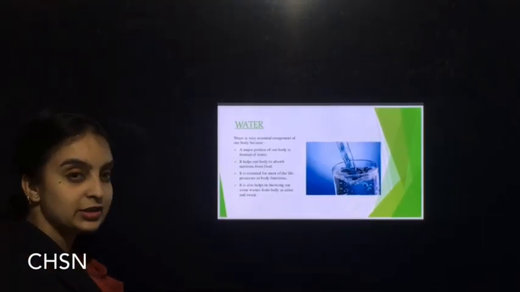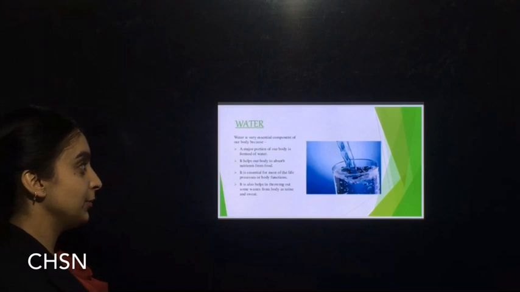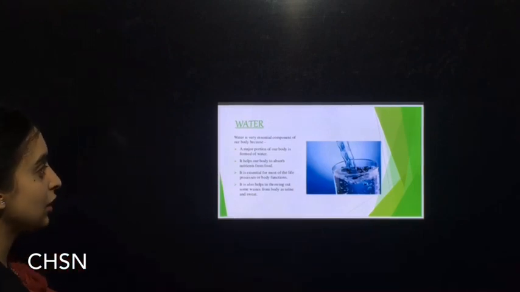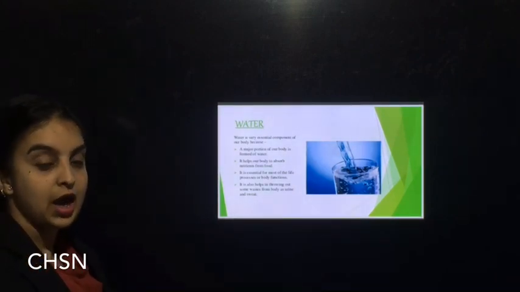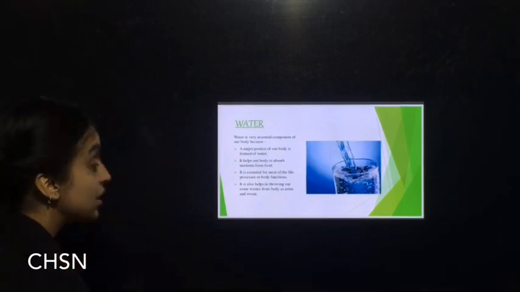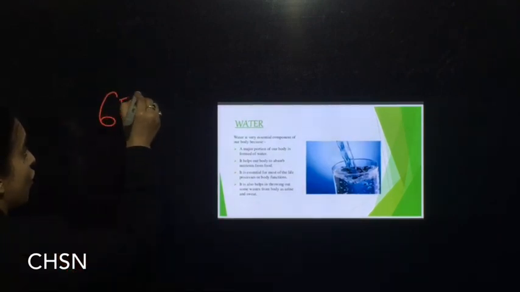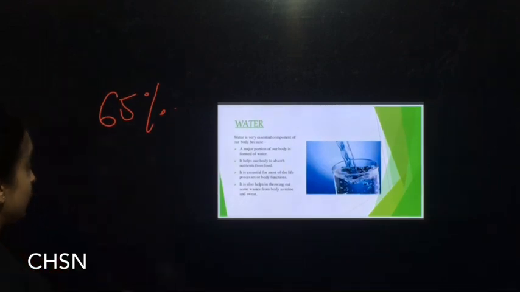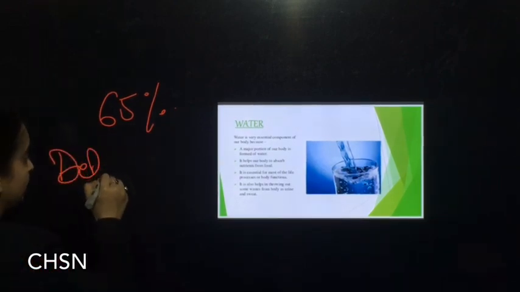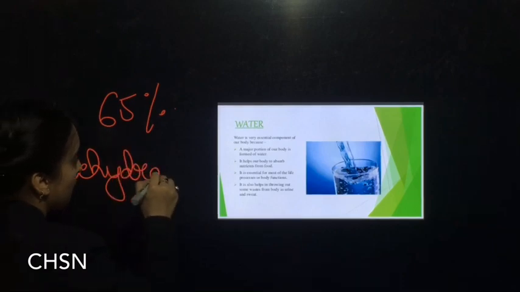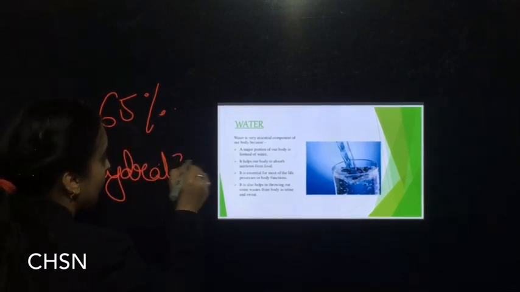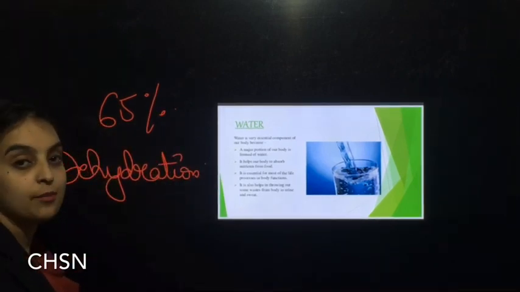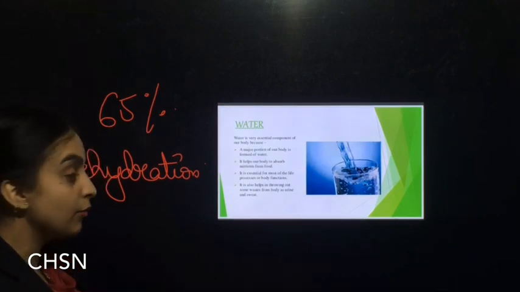Water. The next component of the food is water. Water is a very essential component of our body as our body comprises 65% water. Its deficiency leads to dehydration. It helps our body to absorb nutrients from food.